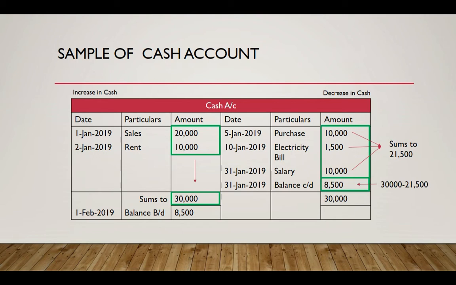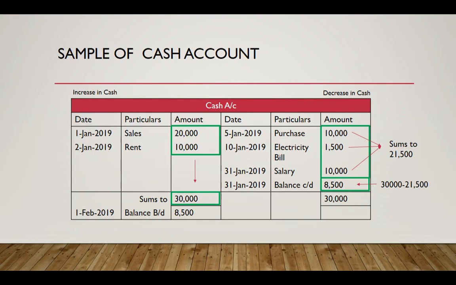And I added the difference between cash inflow and cash outflow on the right hand side of the account. One thing that you must remember is you need to add the difference on the side where the total is low. So since expense total was lower than that of incomes, that is why I added the difference on the expense side, so that the total on both sides should be 30,000.